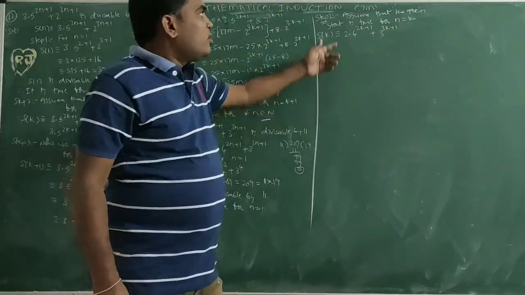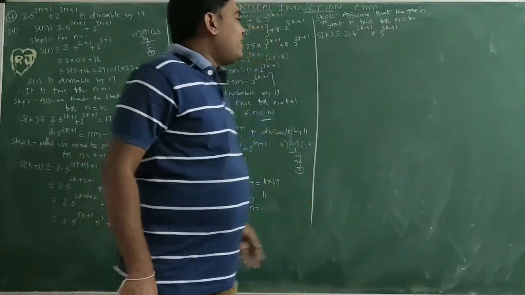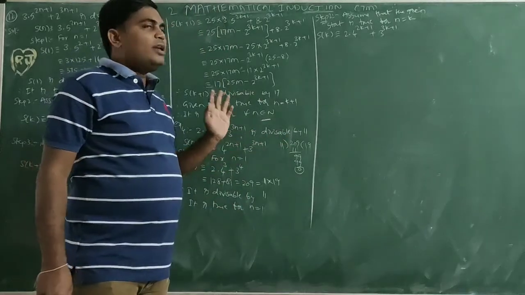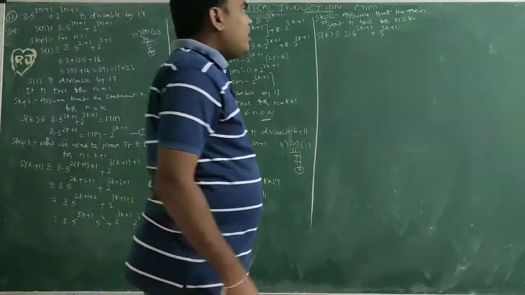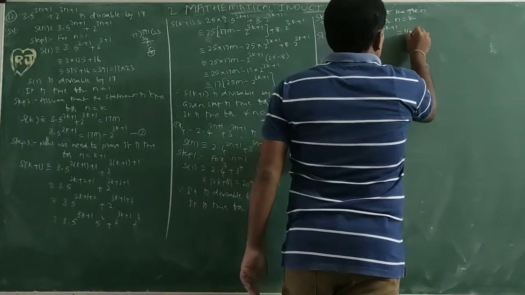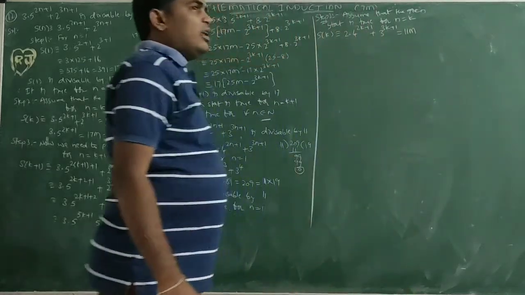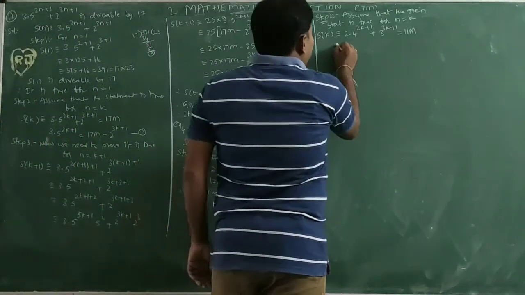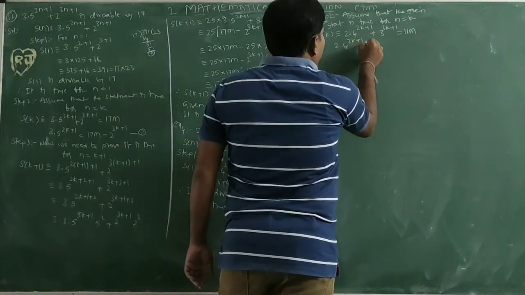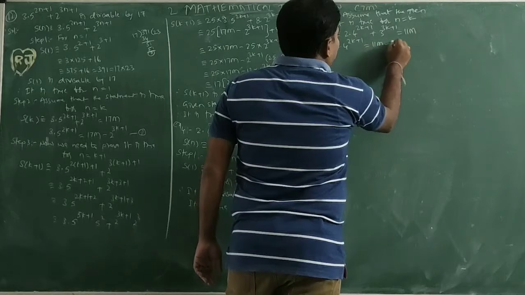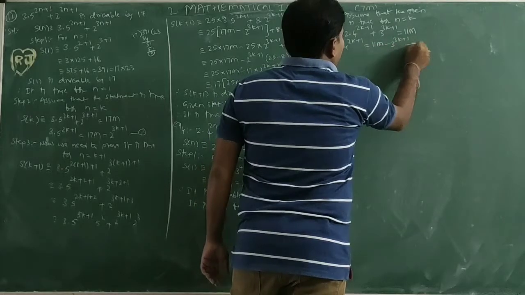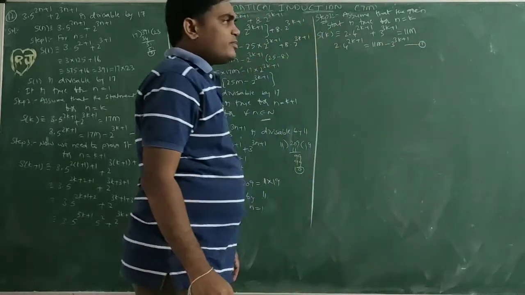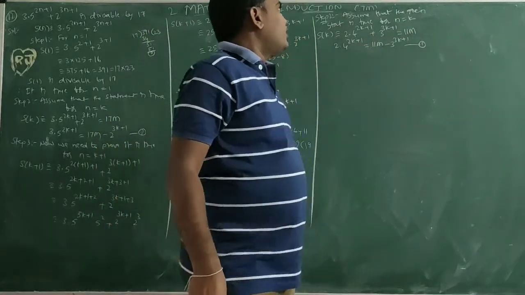So this is true for n equal to k. It is also divisible by 11. So it is divisible by 11. We should write it as a multiple of 11, 11 into some multiple m. So 2 into 4 power (2k plus 1) equals 11m minus 3 power (3k plus 1). Similar to the previous, bringing this one outside. Step 3.